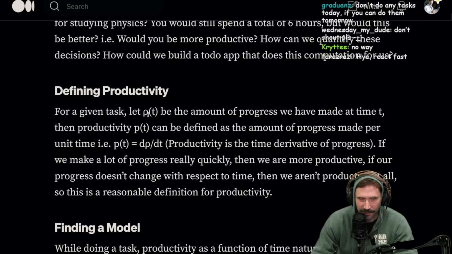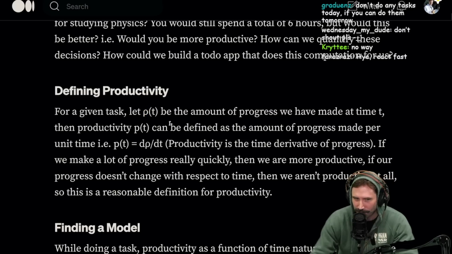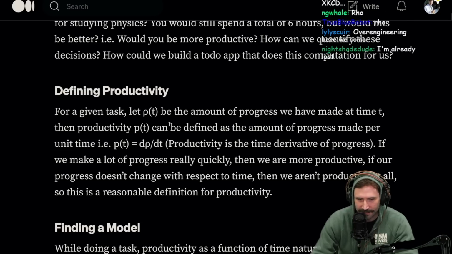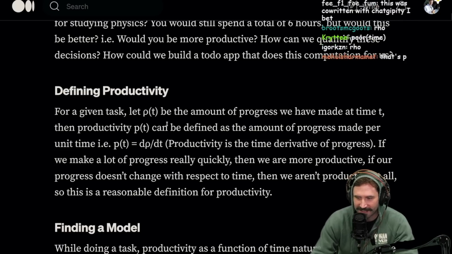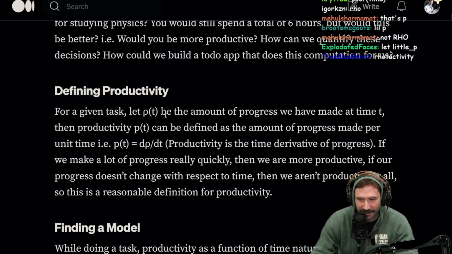Defining productivity for a given task, P of T, or however you say it. Is that row? Am I looking at row there? What are we looking at? That's not row. What is this thing? That's no standard P. What is this one? Is it row? It is row? Okay. Okay. I'm already lost. Lil P, bro, that's P. It's not row. That's a P, bro. That's not row. I don't know, man.